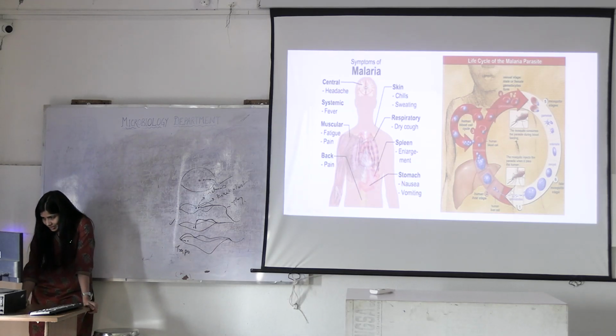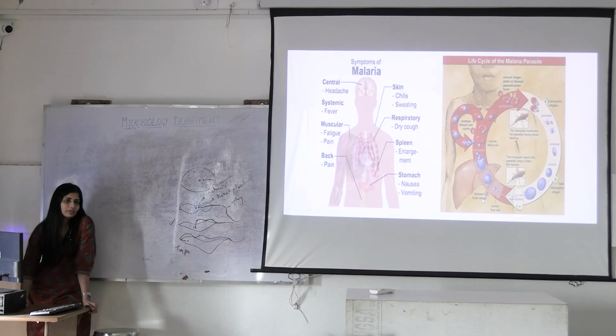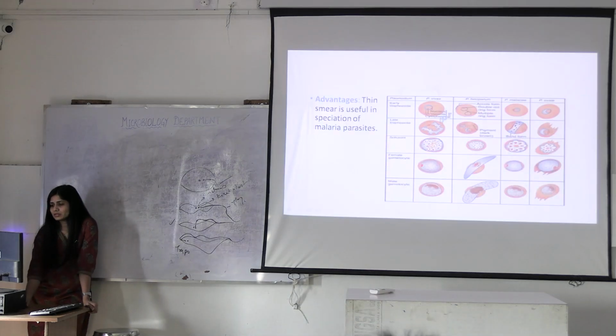So this gap, this time difference, is very small. From release of sporozoites through the mosquito bite into blood and their entry to hepatocytes does not take a long time. Okay? This is an important thing. How will you differentiate based on early trophozoite? Which plasmodium is it?